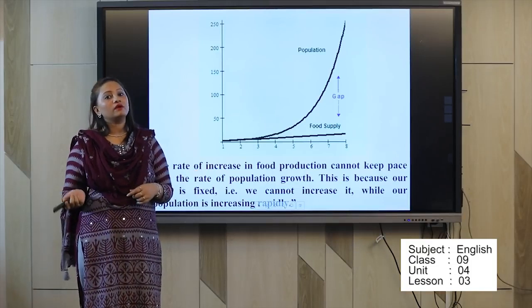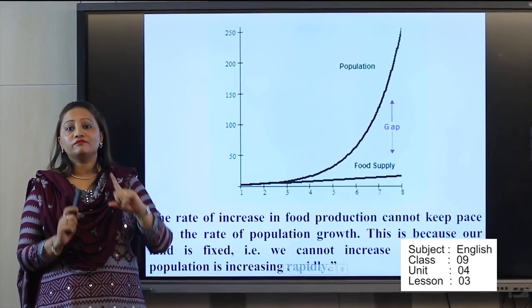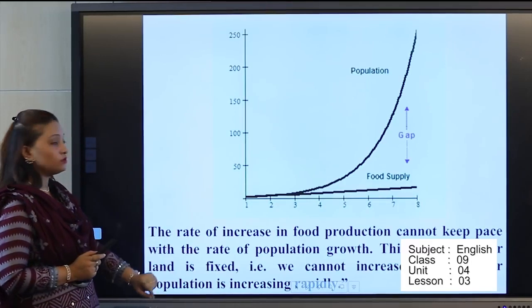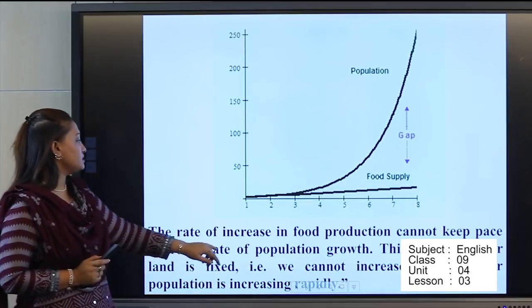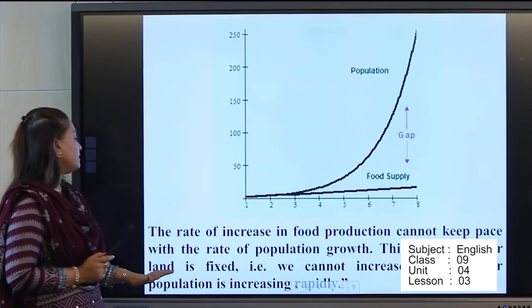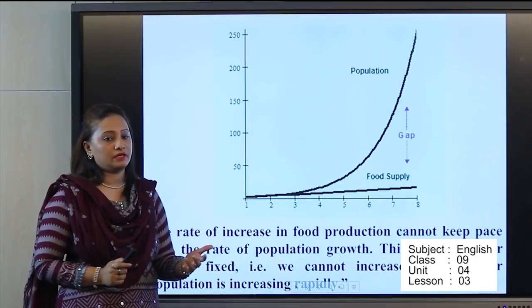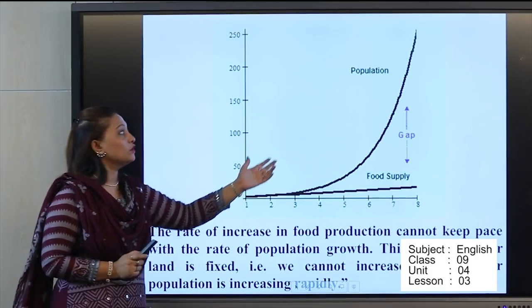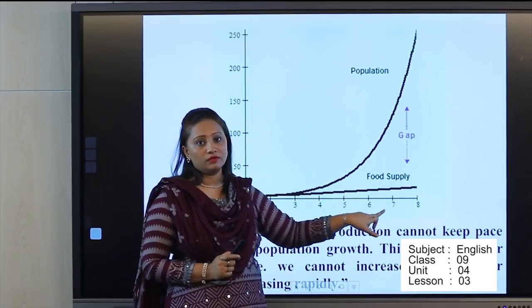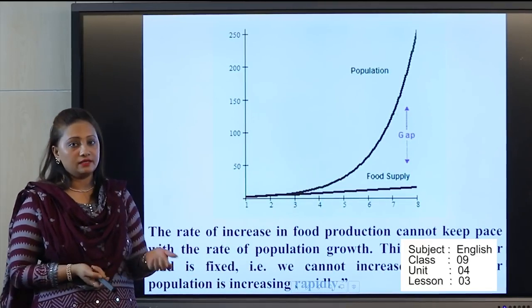That is related to our Lesson 3. Here you can see a graph. Our lesson is about food problems. First we need to read what is written over there: the rate of increase in food production cannot keep pace with the rate of population growth. This is because our land is fixed. We cannot increase it while our population is increasing rapidly. Through the graph you can find out our population and our food supply. This is very contradictory, we know that. Through the picture we can get an idea.